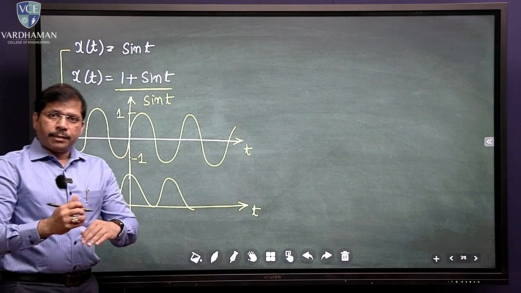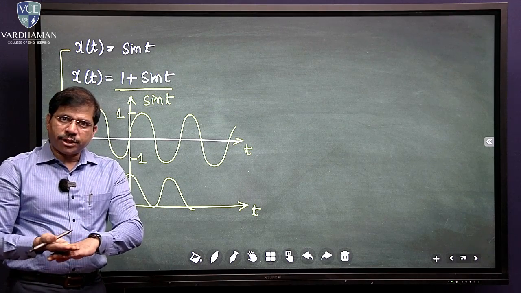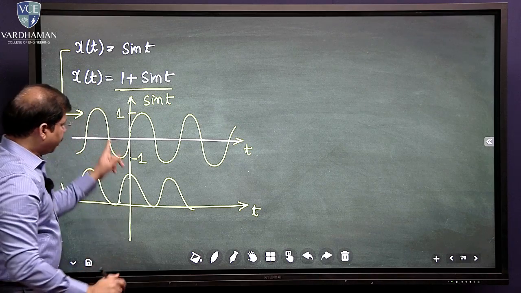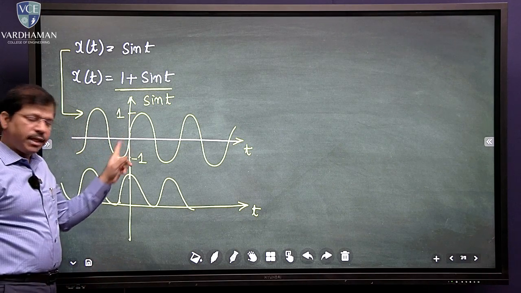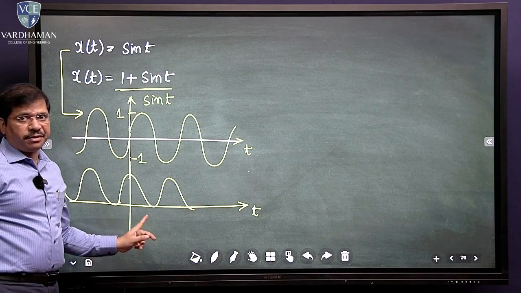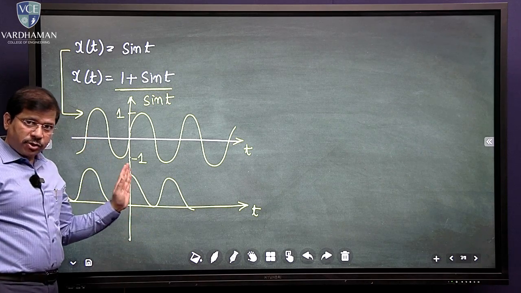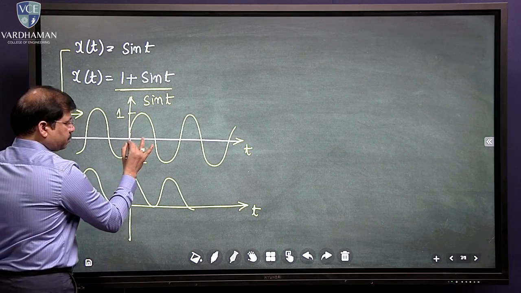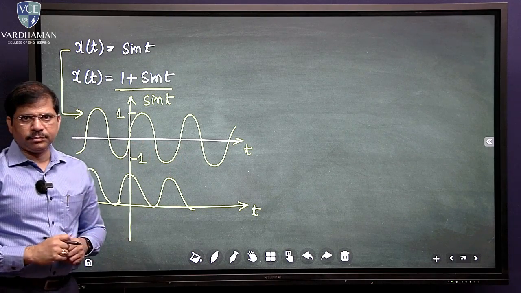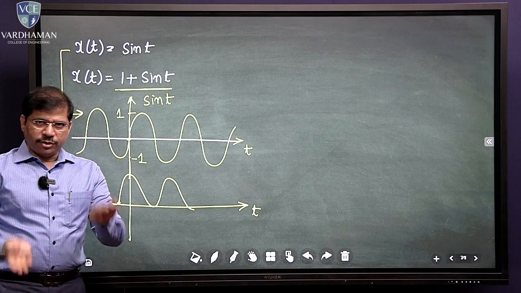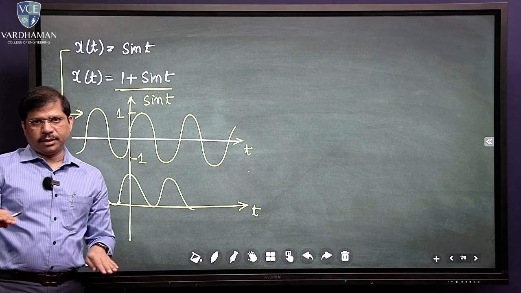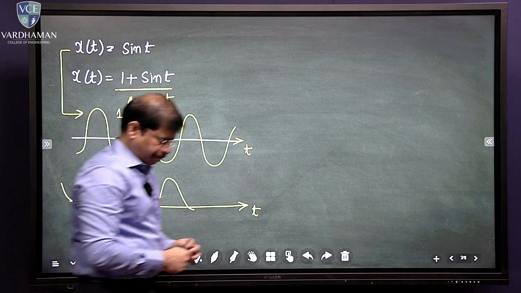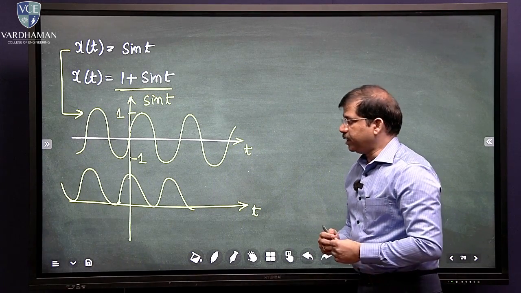By just moving in the upward direction and downward direction, we do not lose the time period. Time period remains the same. This signal exists from minus infinity to plus infinity. This signal also exists from minus infinity to plus infinity. Is it not? And also there is a small portion of time that gets repeated, and here also there is some portion of time that gets repeated. So, if you just clamp your signal, the time period will not be lost. So still this is also a periodic signal. That's actually the concept of the DC component.